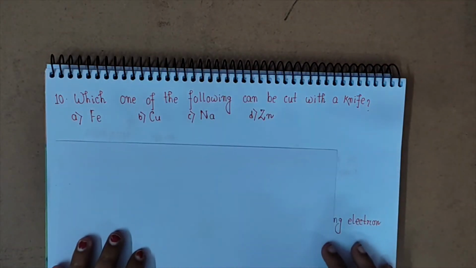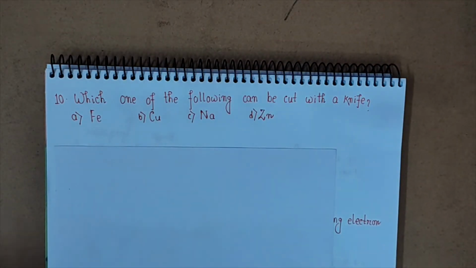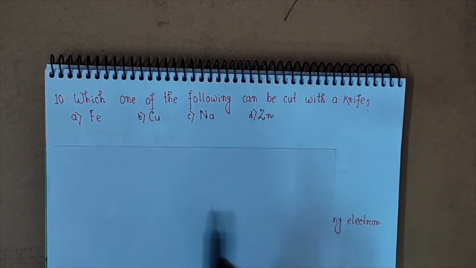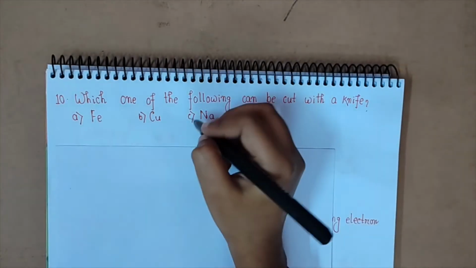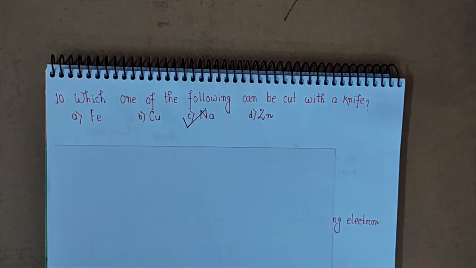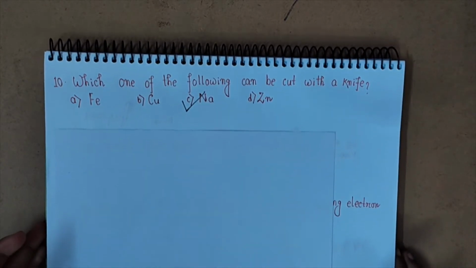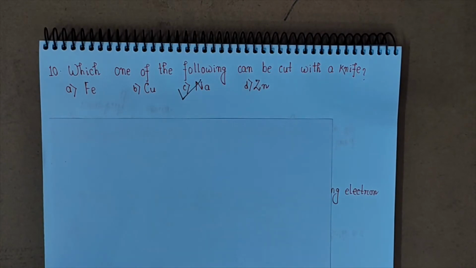Which one of the following can be cut with a knife? That means which metal? The option is sodium, because sodium is a soft metal like potassium. Potassium is another example which can be cut with a knife. Most of the metals are generally hard and cannot be cut with a knife, but sodium and potassium are the exception. They are soft metals. That is why they can be cut with a knife.